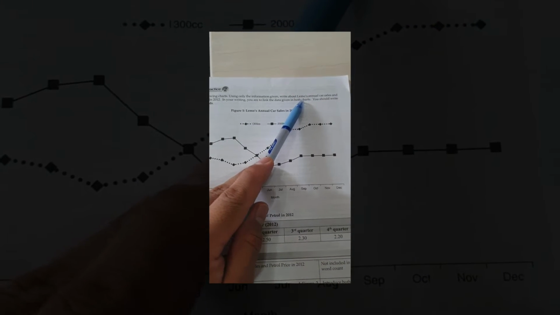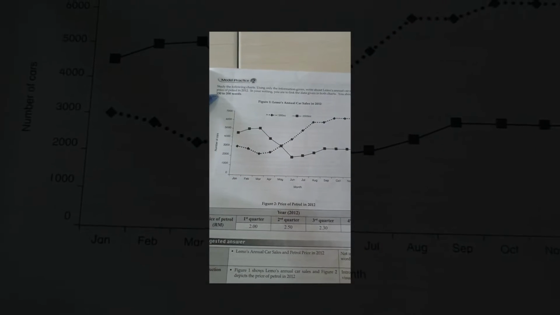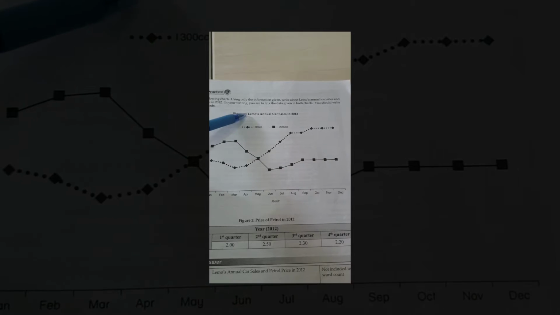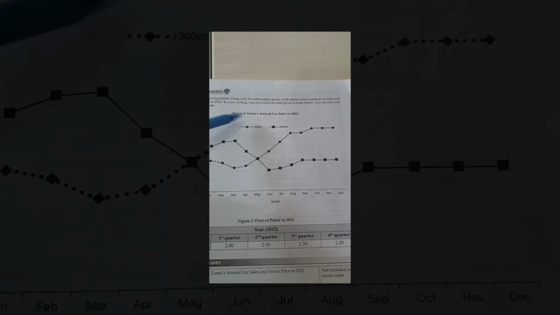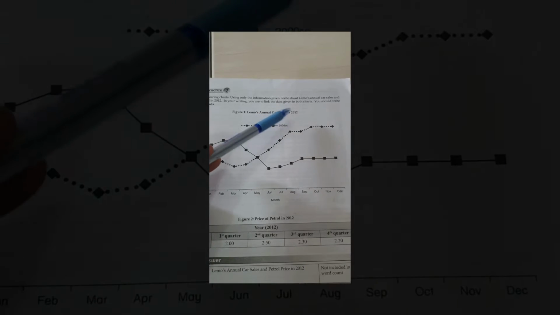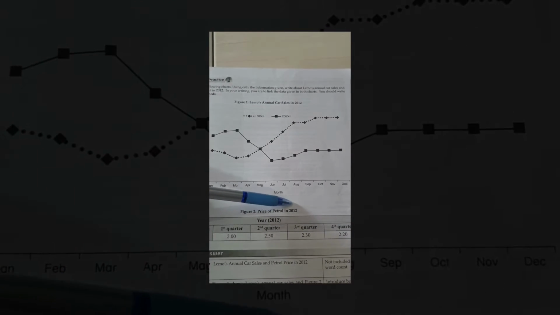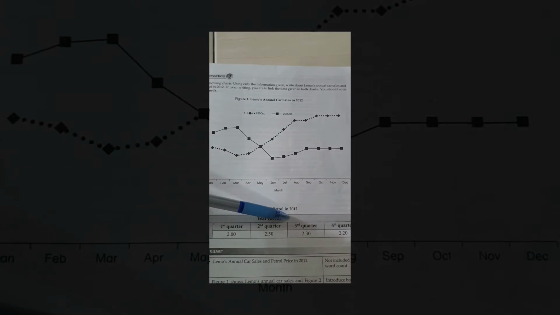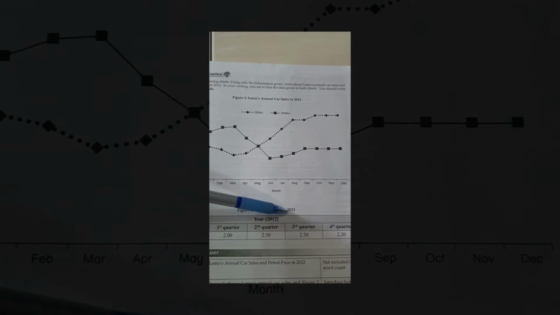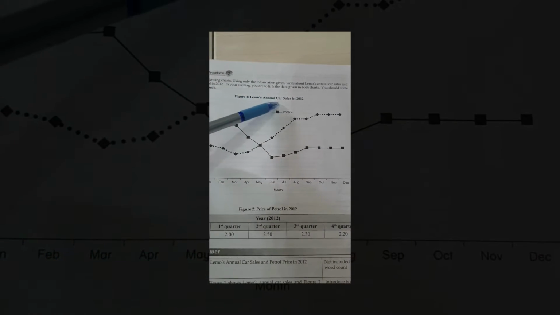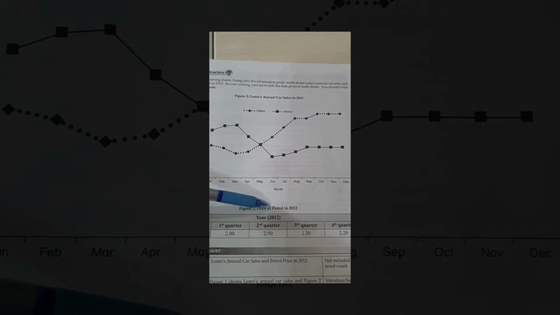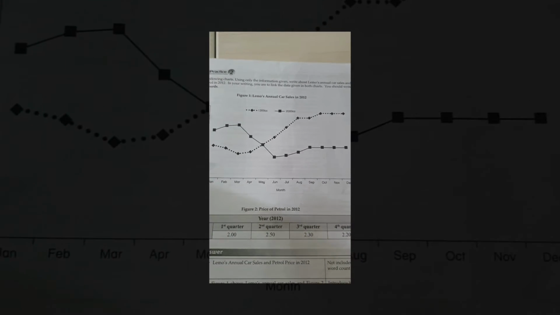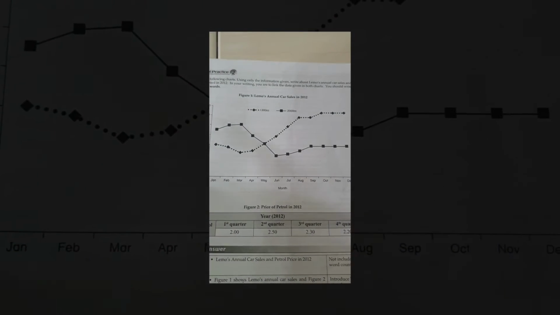So we can actually just take this: Limo's annual car sales and price of petrol in 2012. That's good enough. Right, so let's say if we want to take from figure 1 and figure 2, Limo's annual car sales in 2012, prices of petrol in 2012. So we can combine both, and since they are in the same year, we can also include the year. So again, Limo's annual car sales and price of petrol in 2012. Okay, done. So we don't have to think too much about the title.